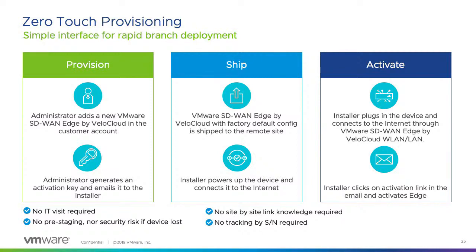So what do we do? We provision on the orchestrator in the cloud, and we generate a link and ship the boxes and tell anybody to just connect the appliance to this particular port and click this URL, for the sake of security, because we don't want anybody else to connect and activate. We want security to be there.